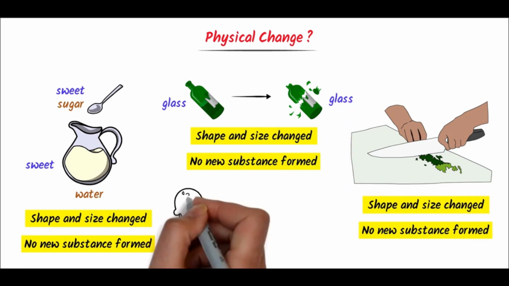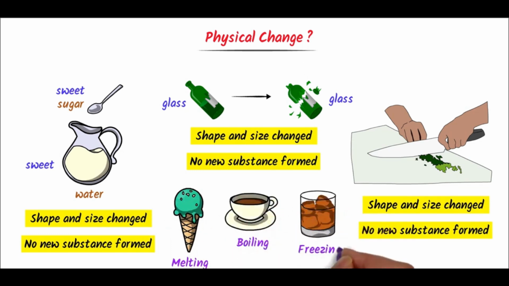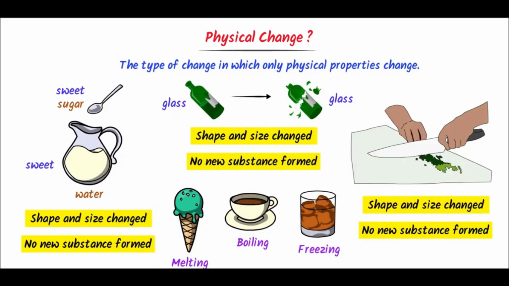Fourthly, remember these physical changes like melting, boiling and freezing. These are all physical changes. Therefore, we define physical change as the type of change in which only physical properties of matter change. For example, like color, size, solubility, etc. Thus note down these examples of physical change.